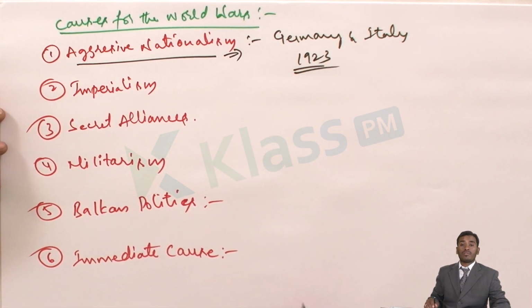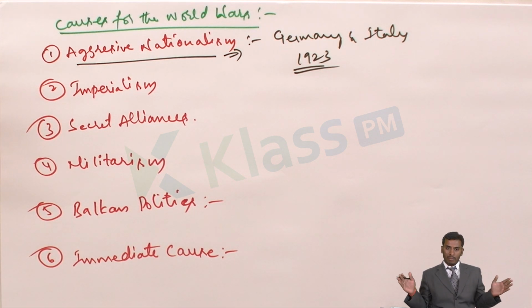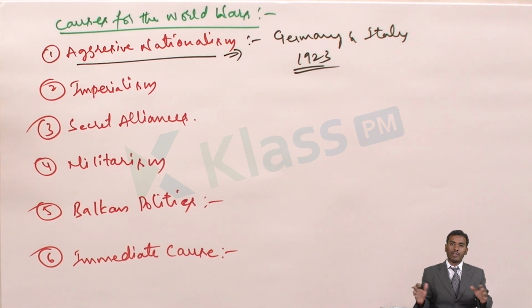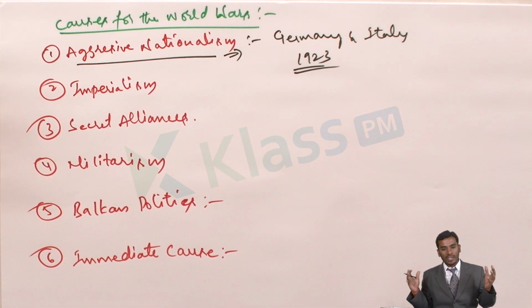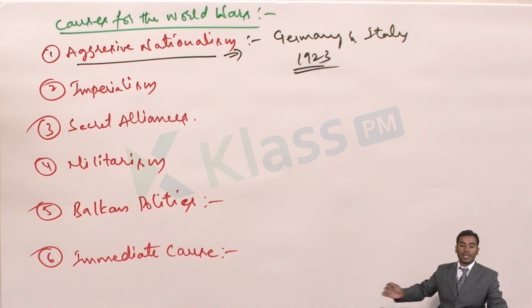Because of the coming up of the Nazis, the coming up of Hitler and many other things, even the way these Germans have been mobilized, that means gathered the people throughout the country to be united, along with the united feeling, they also developed a hatred feeling against the neighboring countries as well as neighboring people. So that means aggressive